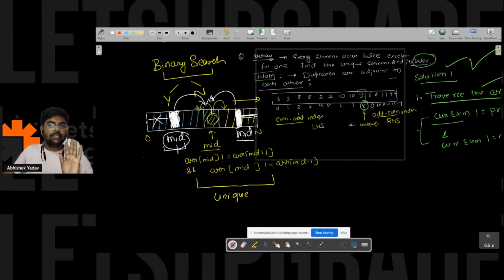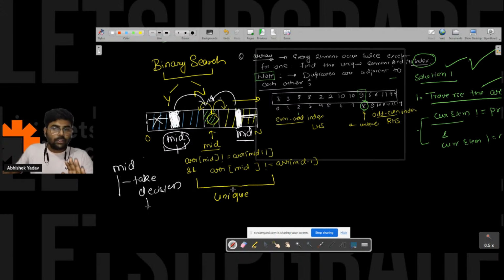So one thing is clear: you are able to find mid and you are able to take a decision. What decision are you able to take? You are able to reduce the search space. This is a very important point: reduce the search space.